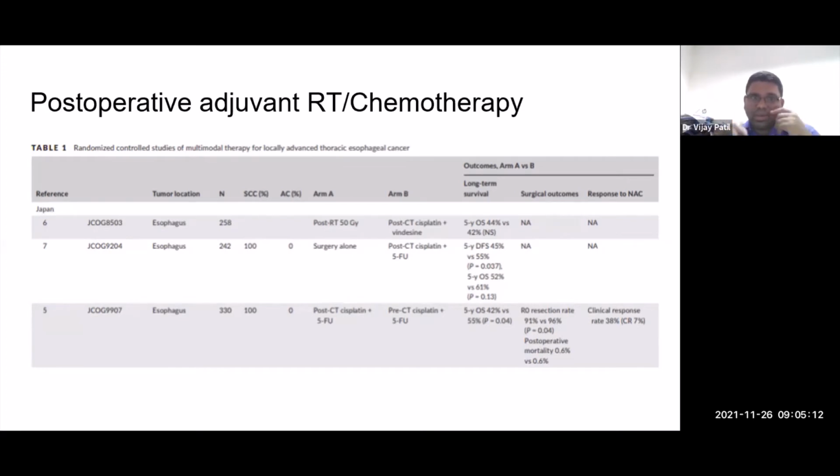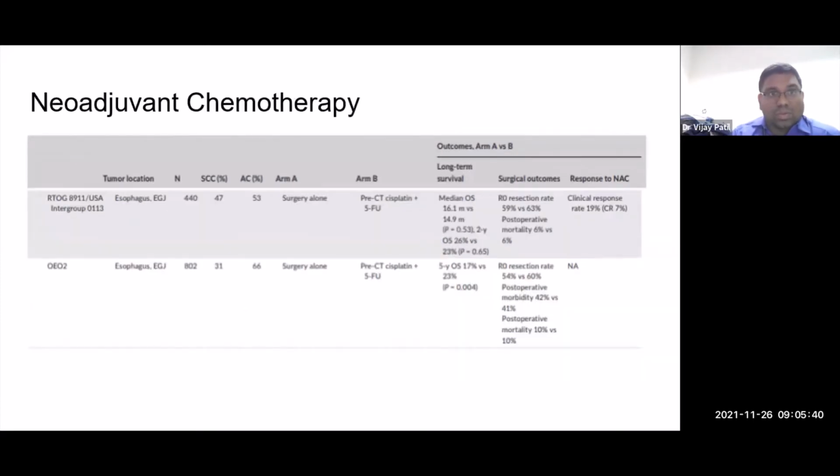The next study is what was done in 99, the 7th study of the GCOG. So the numbering goes like this: in 1985, the 3rd study; 92, the 4th study; 99, the 7th study. What they did is they compared surgery followed by chemotherapy with chemotherapy followed by surgery. And what they did see was that chemotherapy followed by surgery had better, not only tolerance, but improvement in outcomes. So then the development started